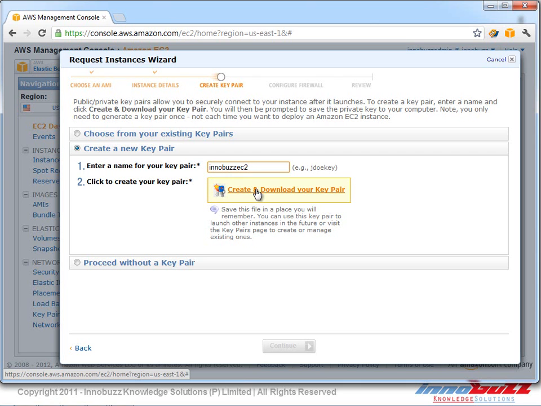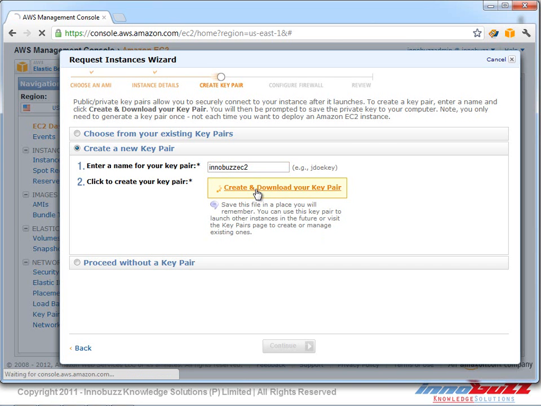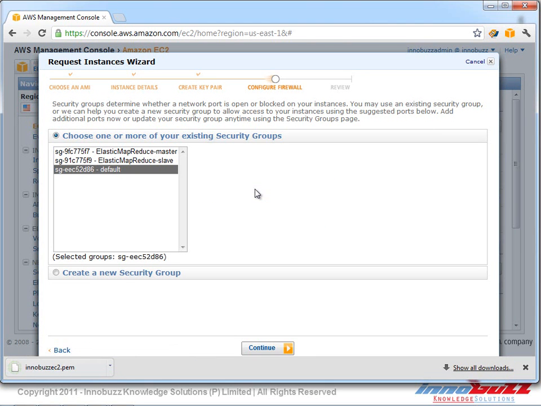One important thing under this category is that if we lose this key, we won't be able to access that instance anymore. So we need to be careful with this key. We need to always have a copy of this key to access our EC2 instance. We click to create and download. I've downloaded the key to access the EC2 instance. Okay.